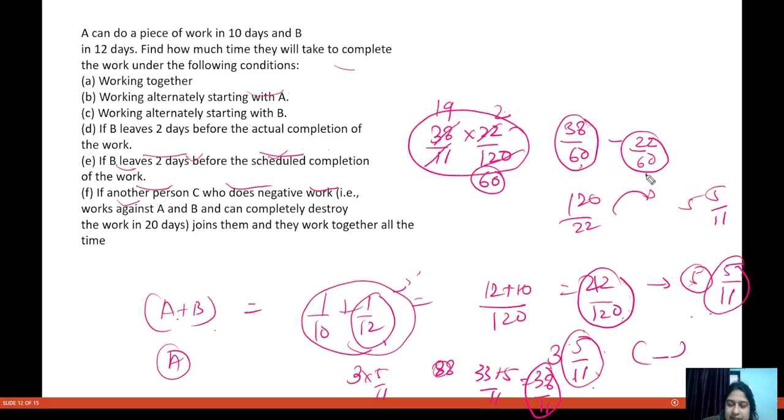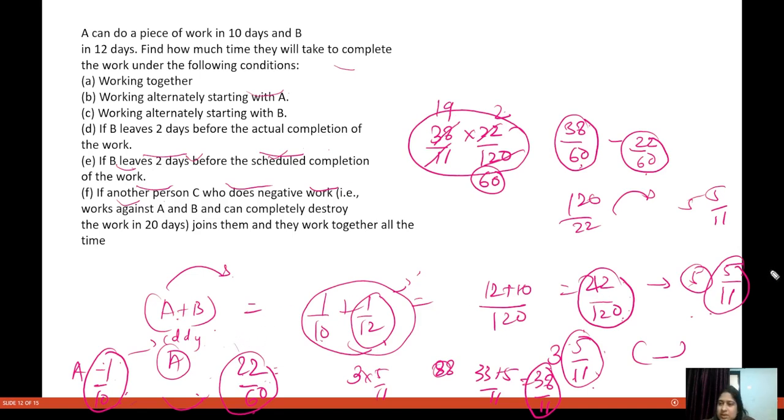22 by 60 work is left, and this 22 by 60 work has to be completed by whom? By A alone. So in how many days will he complete it? A completes 1 by 10 of the work in one day, and when it has to complete 22 by 60, you can just multiply and see.